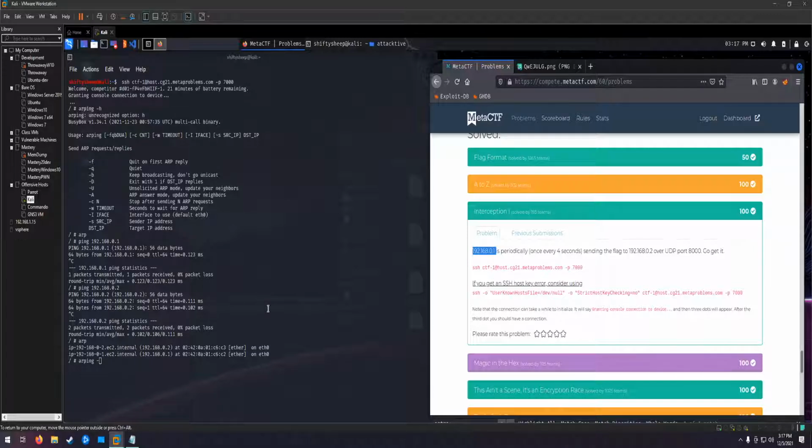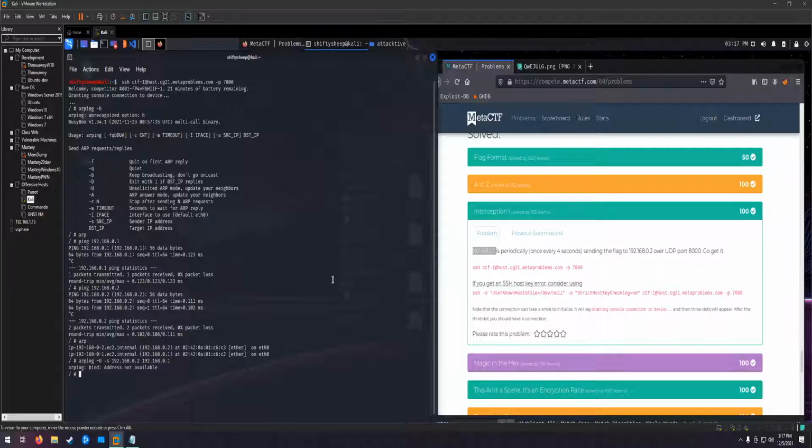If we try to set it up without having that IP address assigned to an interface, we're going to get an error. I'll show you here really quick. So with unsolicited ARP, we'll set our source to 192.168.0.2, because that's what we want to spoof, and we will be sending it to 192.168.0.1. If we do this, we get this error, address is not available, and we can verify we are root, so we don't have to worry about any type of permissions or sudo.